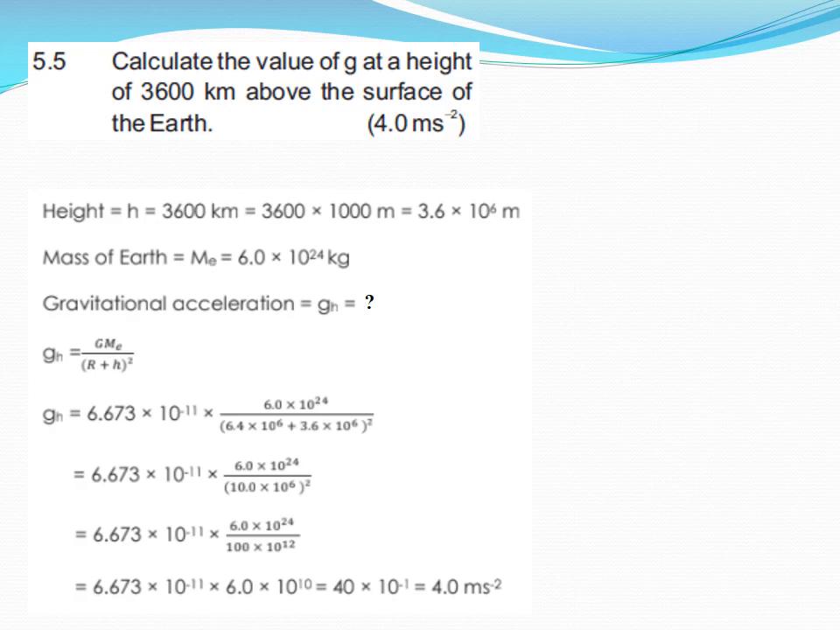So dear students, you are noticing that the value of g at the surface of earth is 10 meter per square second, and at the height h, 3.6 into 10 to the power 6 meter, its value reduces to 4 meter per square second.